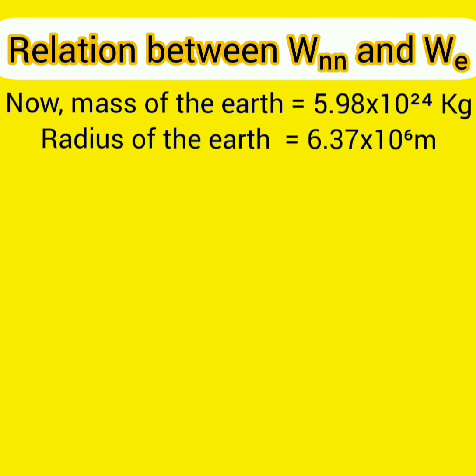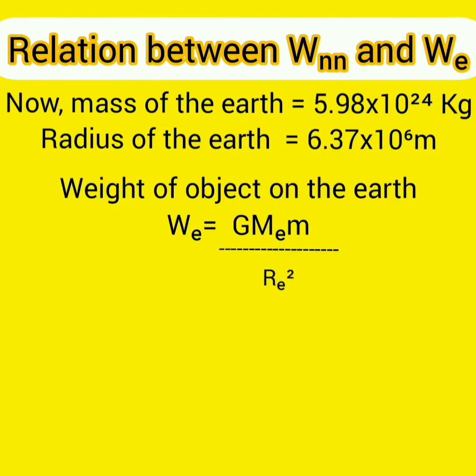Now, to calculate weight of object on the surface of earth, we have mass of the earth equals 5.98 into 10 raised to 24 kilogram. Radius of the earth equals 6.37 into 10 raised to 6 meter.